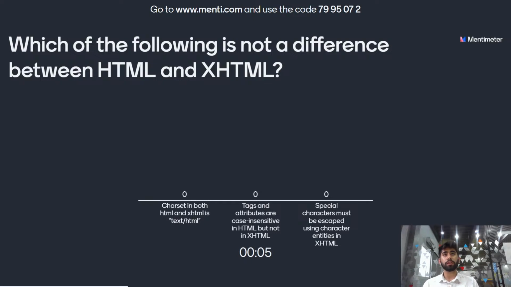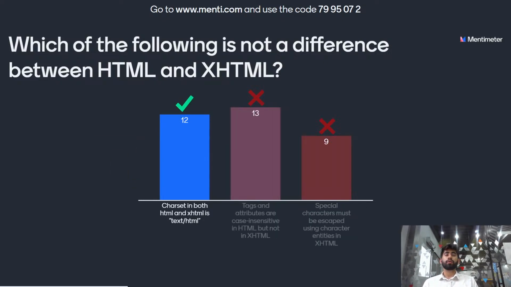You have 5 more seconds to go. Which of the following is not? Remember. And the time is up. Let's see. 12 people have corrected the answer and 13 have gone wrong. The correct option is charset in both HTML and XHTML is text/html. HTML is case sensitive while XHTML is case insensitive. In XHTML, special characters can be escaped using character entities but not in HTML. Charset in HTML is text/html whereas it is application/xhtml+xml for XHTML.